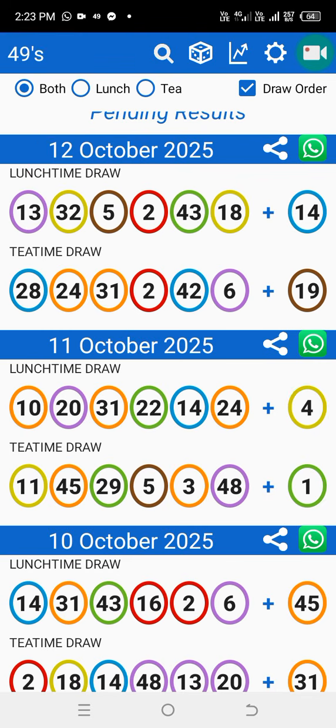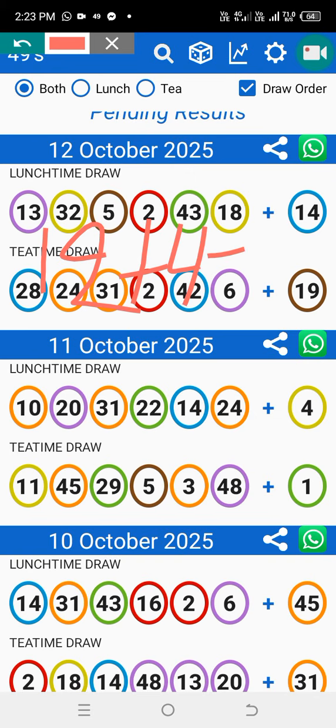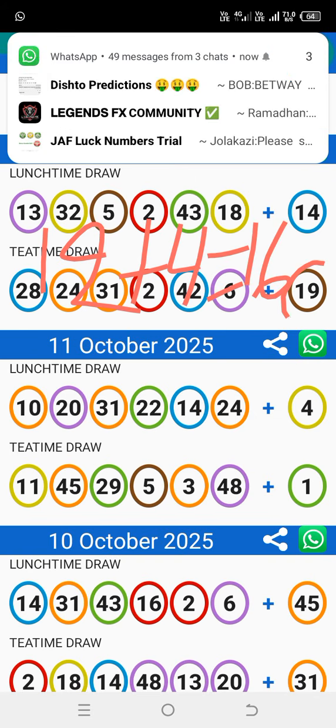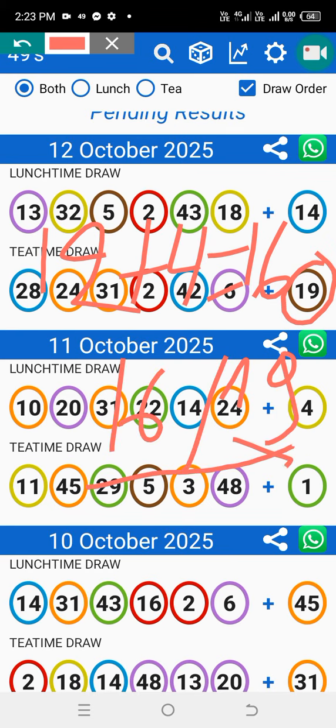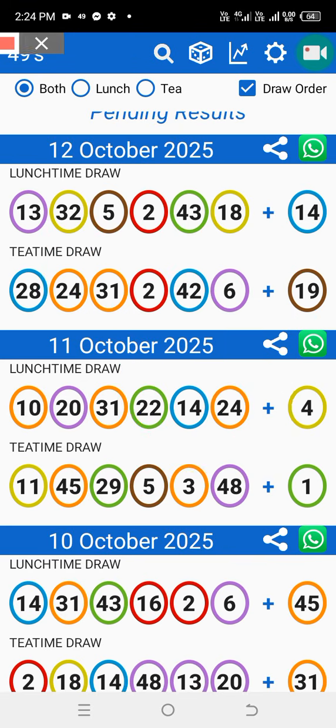So the date 12 plus the bonus 4 equals 16. 16 is sitting here as 19 because when you spin 16, it's gonna be 19.